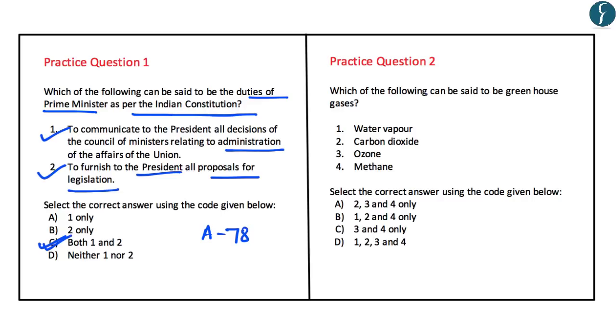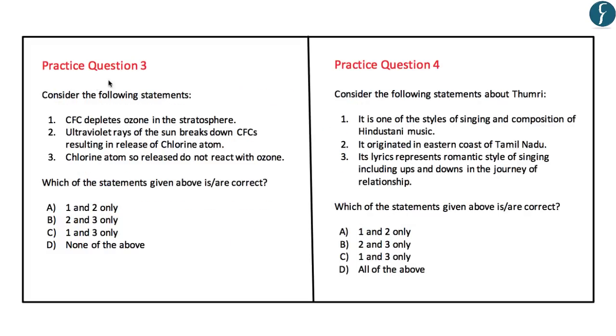The next question says, which of the following can be said to be greenhouse gases? Options are water vapor, carbon dioxide, ozone, and methane. As we have studied, all these are greenhouse gases as they trap infrared rays. So in this, the correct answer is D, that is 1, 2, 3 and 4. Now these two form your practice question number 3 and practice question number 4. What you can do is to take a pause of another 5 seconds.